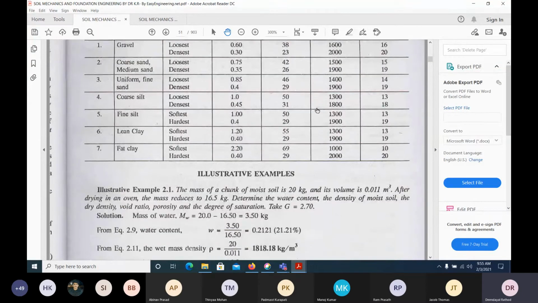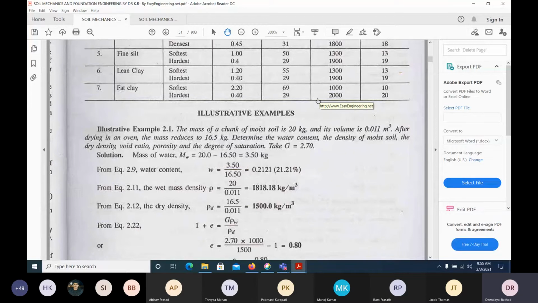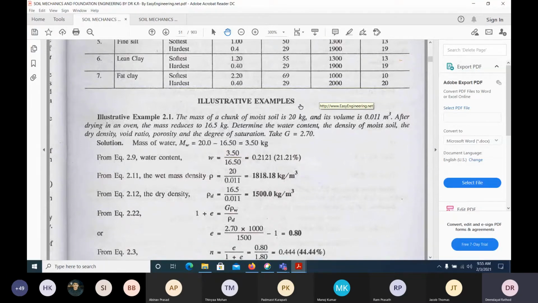Now coming to the problems, what kind of problems will we have in this chapter? Suppose look at this one. Okay, I'll read this particular problem, and I have uploaded the assignment for you. Assignment 1A I have uploaded, so you need to submit it as early as possible. Today is Wednesday; by next Wednesday you should upload it on the website in our MS Teams. Okay. So I have given problems as an assignment to you, and let us see some problems. Actually, it is very easy. The only thing is you need to remember those formulas. You can do it now.